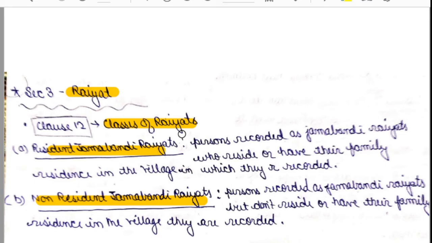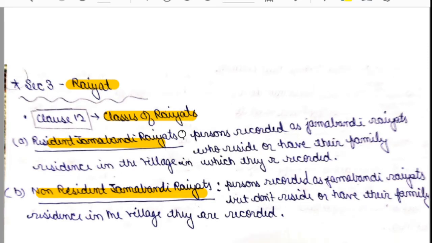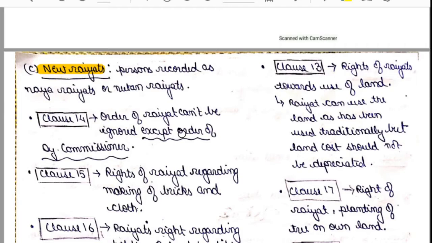Non-resident Jamabandi Rayyats are recorded as Jamabandi Rayyats in a village but don't reside or have their family residence there. And the third category is new Rayyats, the persons recorded as Naya Rayyats or Nutan Rayyats. So this was clause number 12 under section number 3 of the SPT Act.